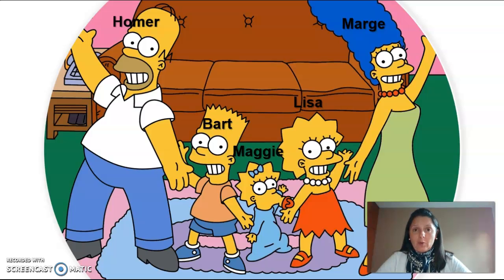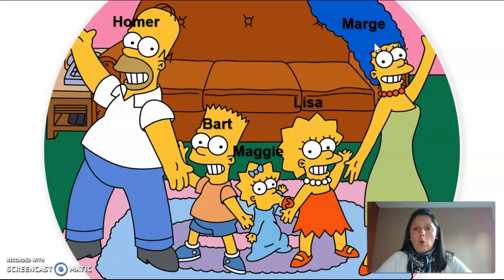At this time, we have the sentence family. Let's take a look at the names of the characters first. To start from the left to the right, we have Homer, Bart, Maggie, Lisa, and Marge. We have many possibilities to write sentences about comparisons.